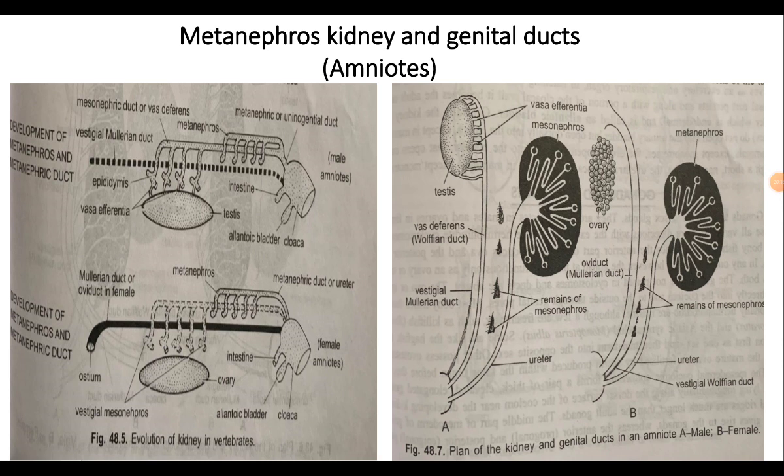This picture shows the formation of urinary duct and genital duct separately in amniotes. In male amniotes, the adult functional kidneys are metanephros, where each has its own ureter for conducting urine. Hence, the persistent mesonephric duct is taken by the testis and becomes an entirely genital vas deferens, where its upper end is greatly coiled and forms a compact structure called the epididymis.